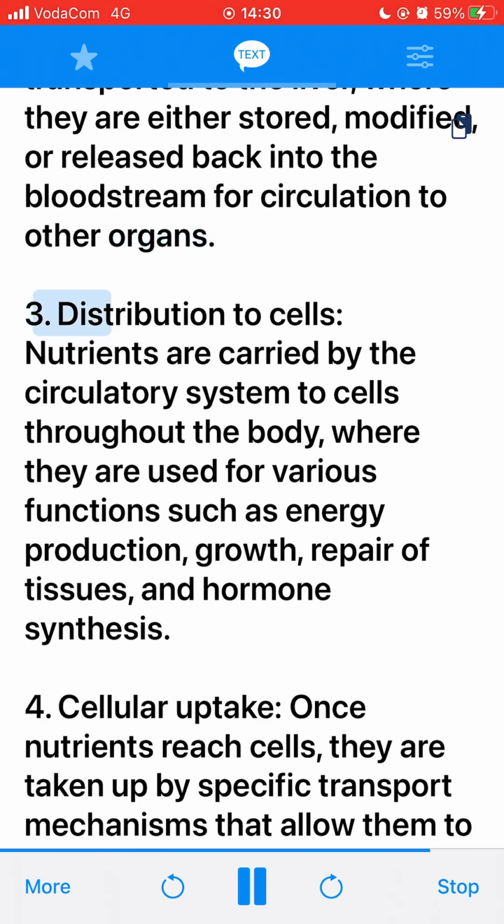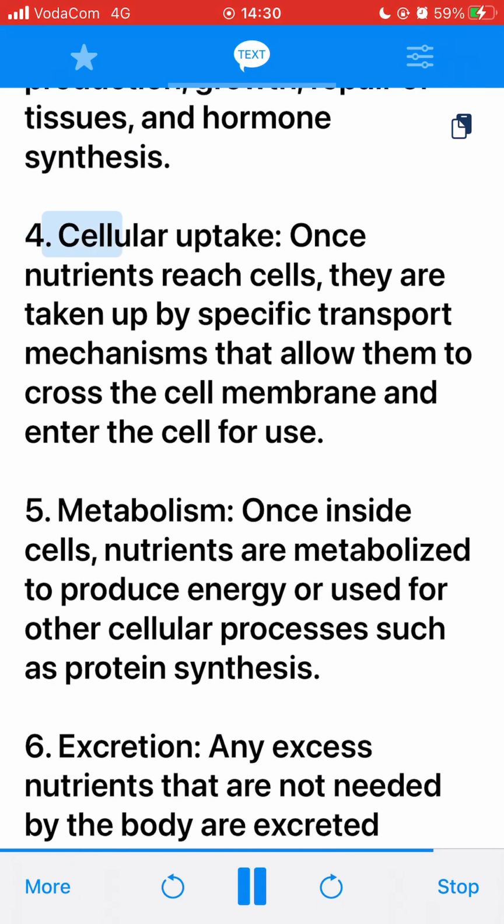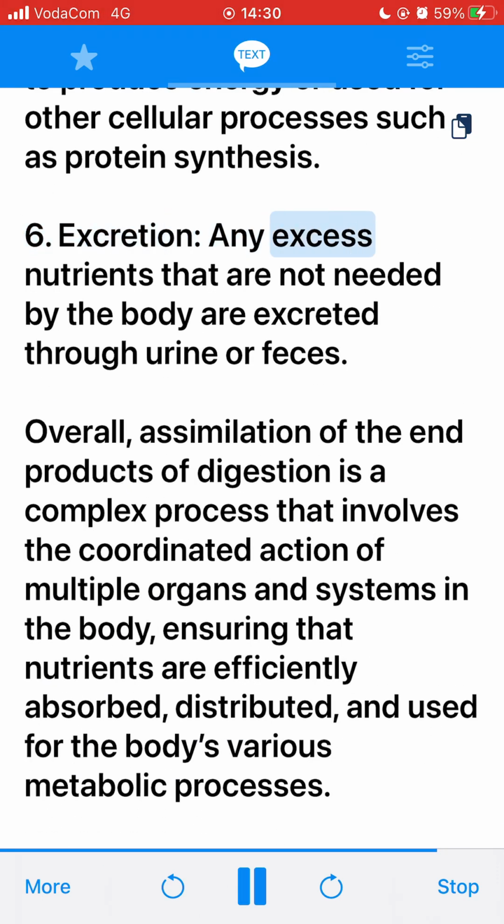3. Distribution to cells. Nutrients are carried by the circulatory system to cells throughout the body, where they are used for various functions such as energy production, growth, repair of tissues, and hormone synthesis. 4. Cellular uptake. Once nutrients reach cells, they are taken up by specific transport mechanisms that allow them to cross the cell membrane and enter the cell for use. 5. Metabolism. Once inside cells, nutrients are metabolized to produce energy or used for other cellular processes such as protein synthesis. 6. Excretion. Any excess nutrients that are not needed by the body are excreted through urine or feces.